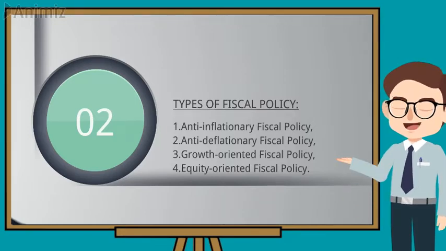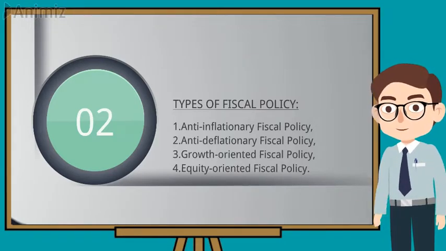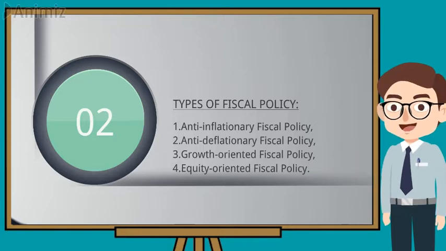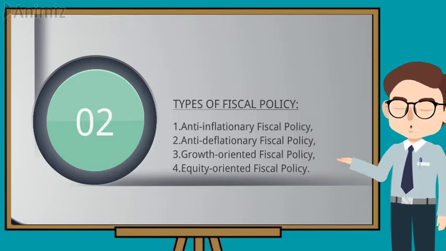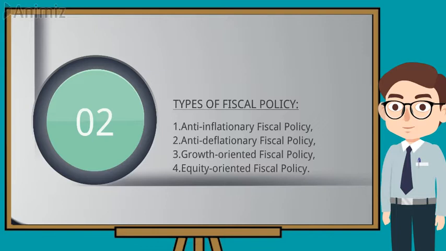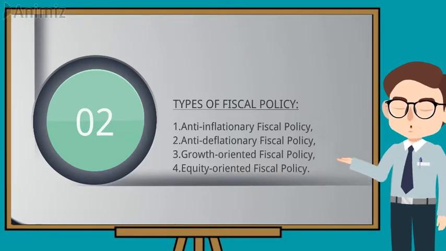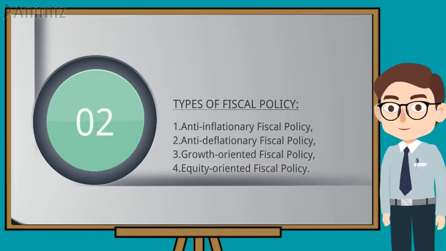There are four types of fiscal policy: anti-inflationary fiscal policy, anti-deflationary fiscal policy, growth-oriented fiscal policy, and equity-oriented fiscal policy.